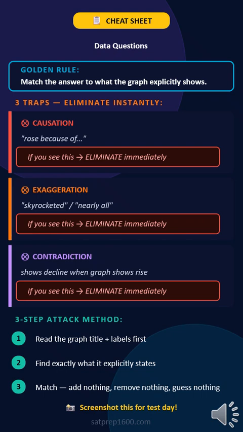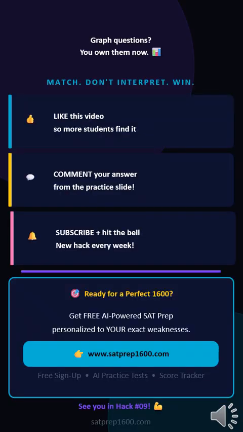C, rose because of. Eliminate. C, skyrocketed. Eliminate. See the opposite of the graph. Eliminate. 3-step attack. Read the title and labels first. Find what it explicitly states. Match. Add nothing. Remove nothing. Guess nothing. Graph questions? You own them now.